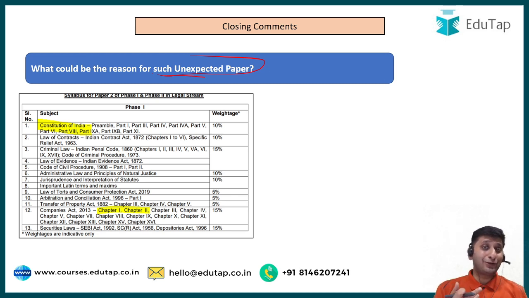So if I try to see where those unexpected questions have come from, for example, questions related to the finance bill, questions related to agriculture, which comes in which part, the state list or concurrent list, that can be tagged to the constitution part of the syllabus. Then there were some questions from chapter 1, chapter 2, other chapters of company law, which is not in the syllabus for the journal stream, but is in the syllabus for the legal stream.